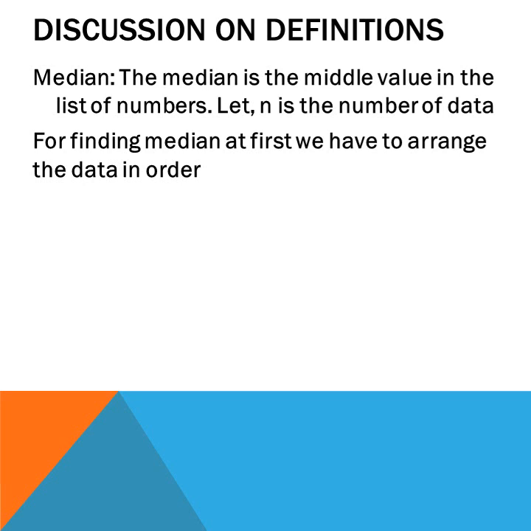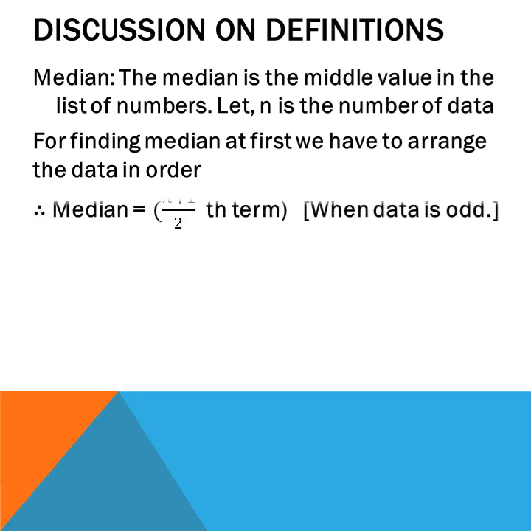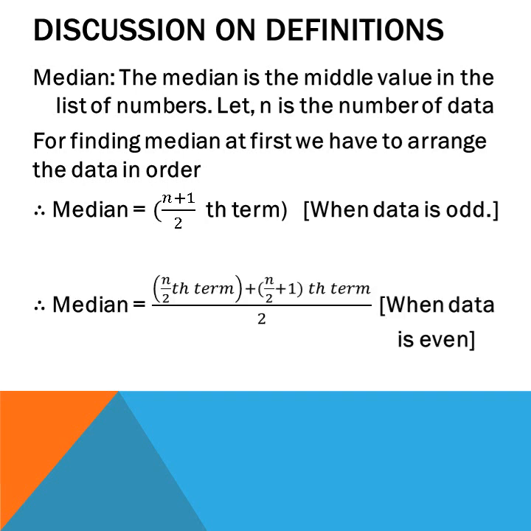Then we count the data. If the number of data is odd, like 5, we will use this formula. And if the number of data is 6 or any even number, we will use this formula.